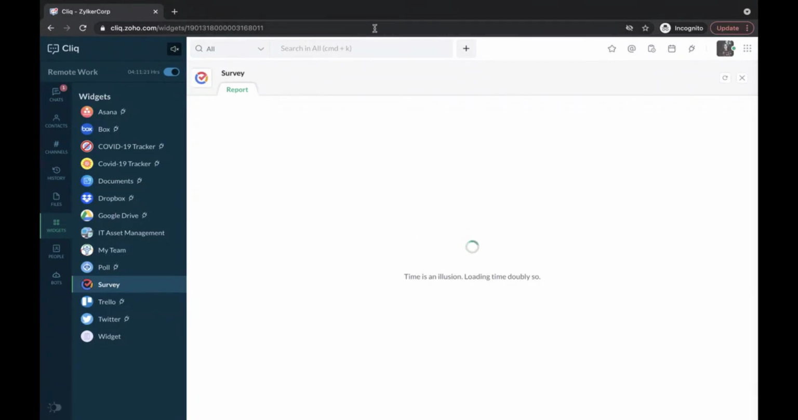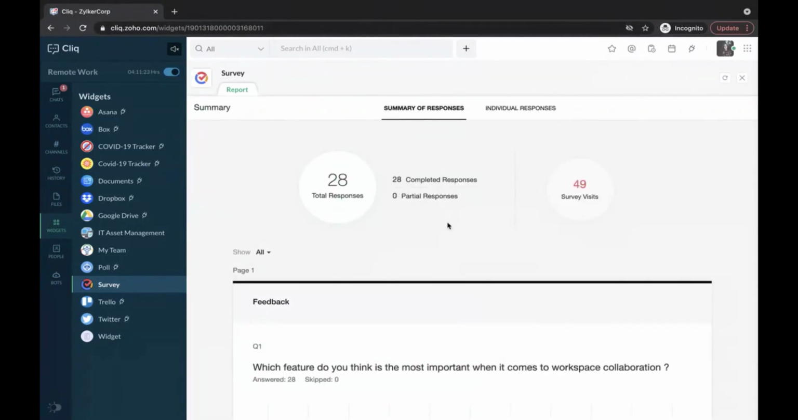So due to minor network issues, it's taking a bit of time to load. Yes, it is visible now. I've received around 28 responses for this survey. See, this is accessible completely within Click now. Instead, I would have to log into the tool separately.